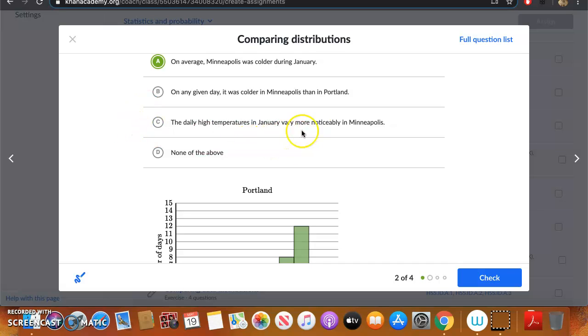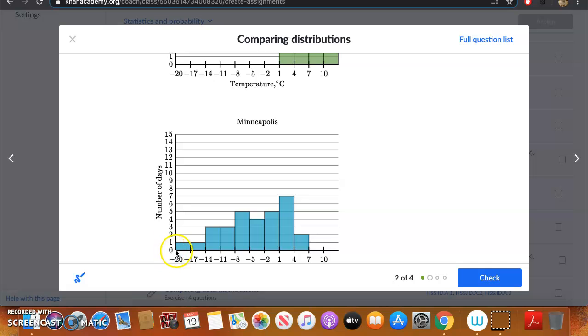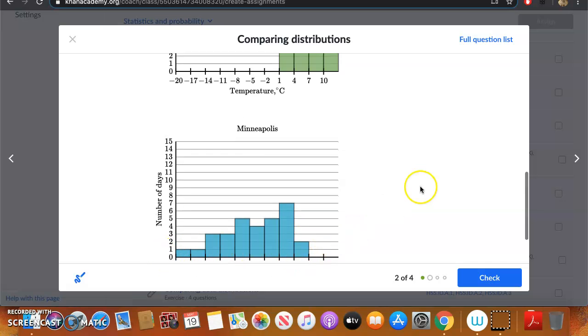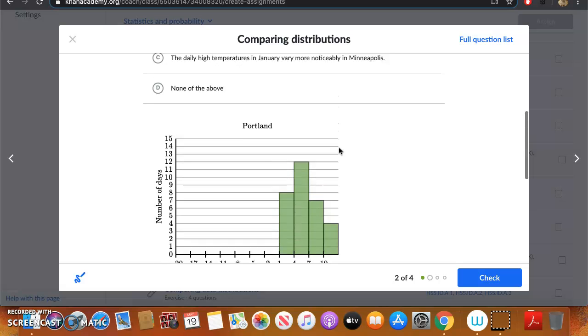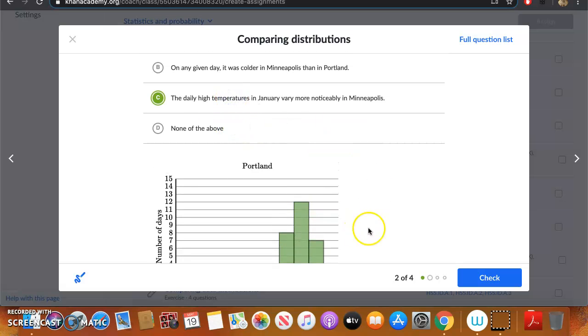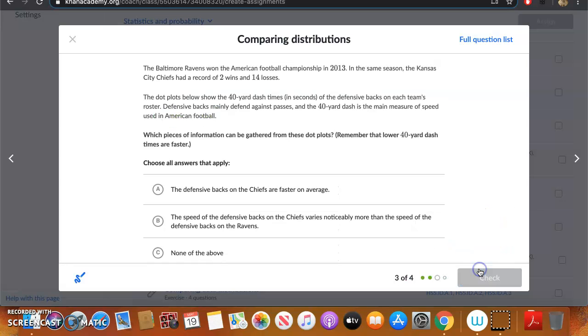C. Daily high temperatures in January vary more noticeably in Minneapolis. And we can say that is definitely true, because the temperature in Minneapolis goes from -20 to 7, as opposed to 1 to about 13, correct? So yes, the daily high temperatures vary more noticeably, and that is correct. Okay, let's do a couple more.